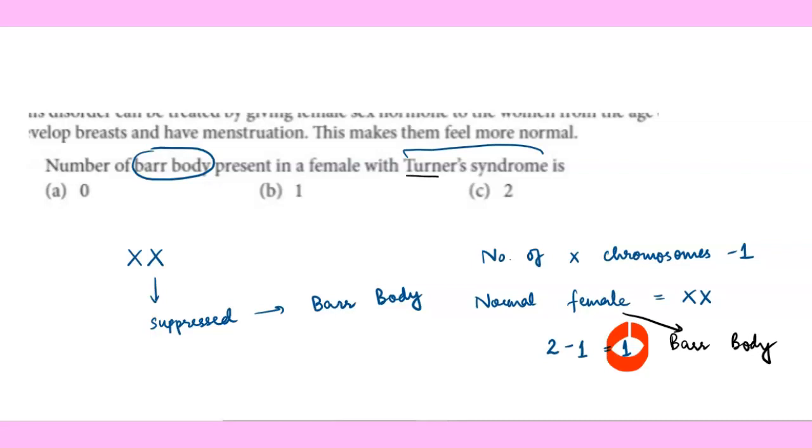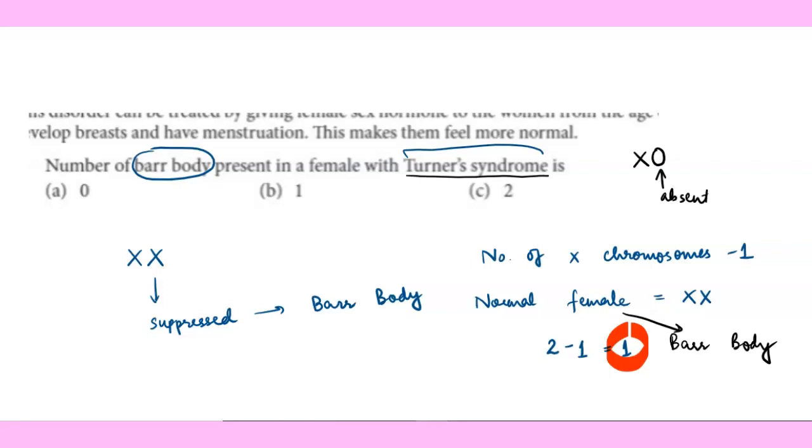See, in the question, they are asking for Turner syndrome. And we know that if a person is suffering from Turner syndrome, the chromosomes will be written as XO, means the sex chromosomes will be XO. XO means, O means absent. That means how many sex chromosomes are present? Only 1, right?